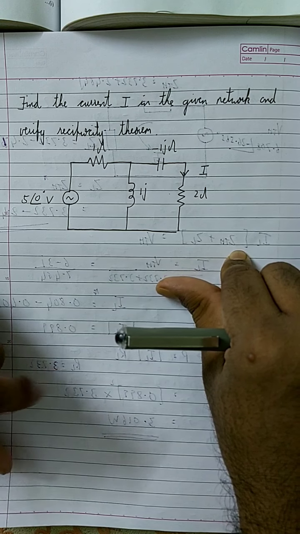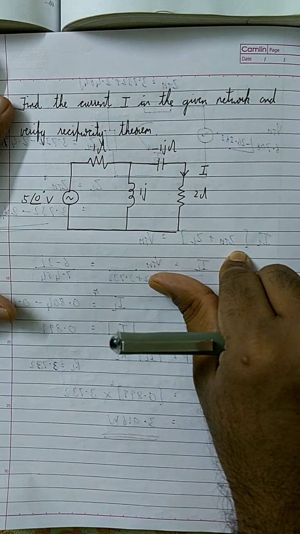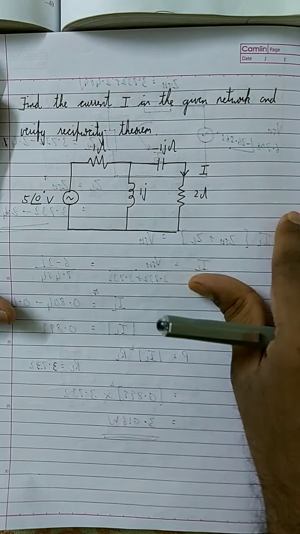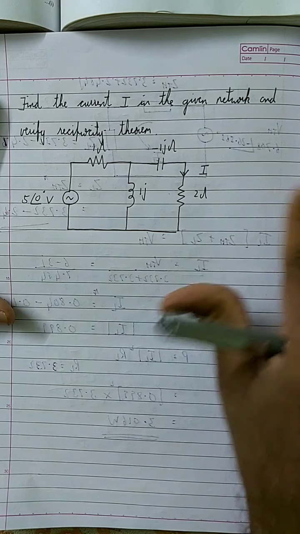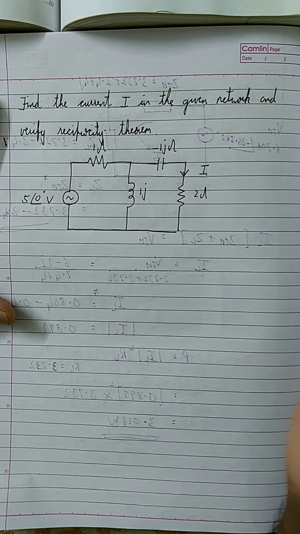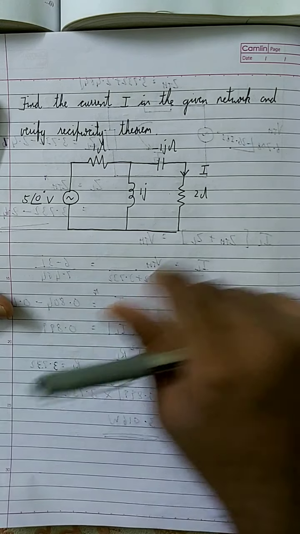And the current value here and this current value should be the same. That is what we are going to prove in this problem. This is how the question will be asked for this theorem. They'll ask you to find some current in a circuit, which you can do using mesh analysis or node analysis, and then they will ask you to verify the reciprocity theorem. So let's do this question.